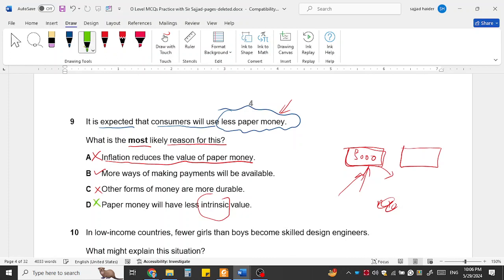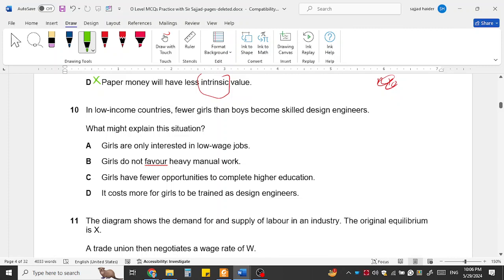So the reason is the B option, that people have more ways of doing that. Now come to the low income countries, fewer girls than boys. Fewer girls are becoming engineers, design engineers or whatsoever. Women are actually more inclined toward the medical services, wanting to become teachers or doctors and such types of professions, but fewer women are inclined towards becoming engineers.